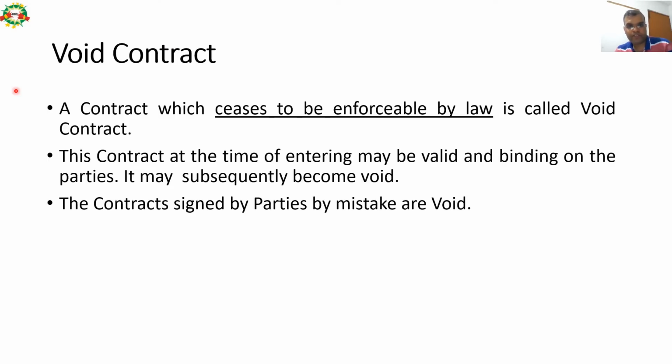Void contract. A contract which ceases to be enforceable by law is called a void contract. Please remember this definition of void contract. Very, very important. A contract which ceases to be enforceable by law. A void contract is not enforceable in the eyes of law at all. This contract at the time of entering may be valid and binding on the parties. It may subsequently become void. The contracts signed by parties by mistake are void.